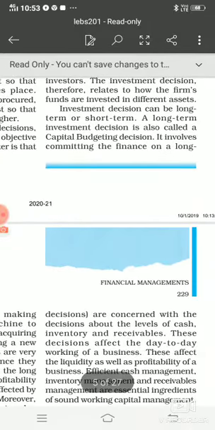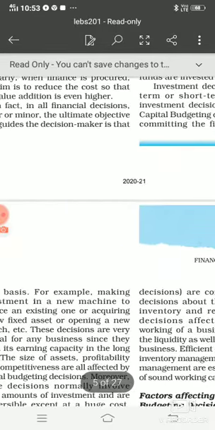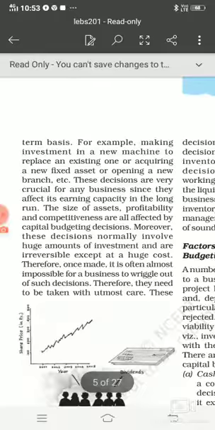Now when we talk about capital budgeting decision, it involves committing the finance on a long term basis, means जहाँ पे हम लोग अपनी मनी को, अपने फाइनेंस को बिजनेस में इन्वेस्ट कर रहे हैं लंबे टाइम के लिए, लॉन्ग प्रोजेक्ट के लिए, right.